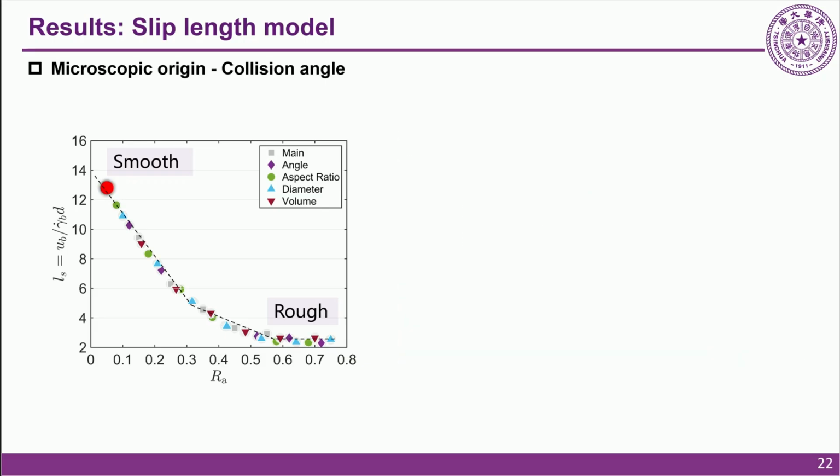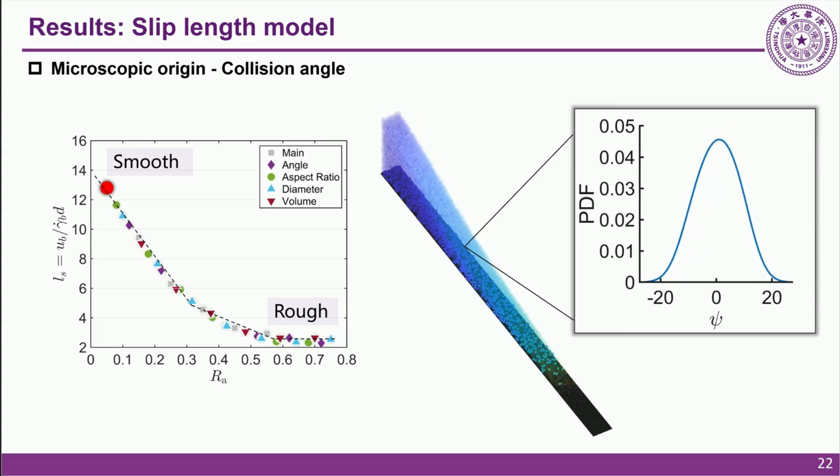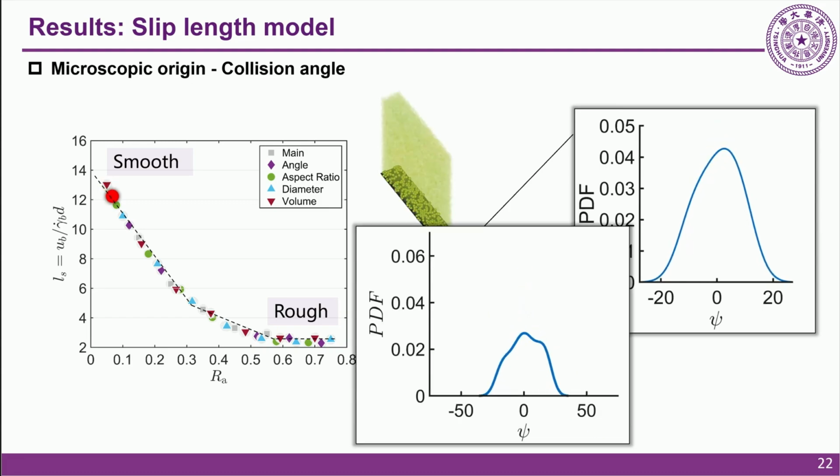To investigate the microscopic essence, let's look at the collision angles. First, this animation shows the bottom contact layer and its real-time angle distribution, remaining roughly the same throughout the process. Then, as the red dot moves along the trend line with varying roughness, notice two features. The mean collision angle increases, and the distribution shifts from a single peak to multiple peaks. This demonstrates that the dependence of the slip length on base roughness fundamentally originates from grain-scale particle collisions.